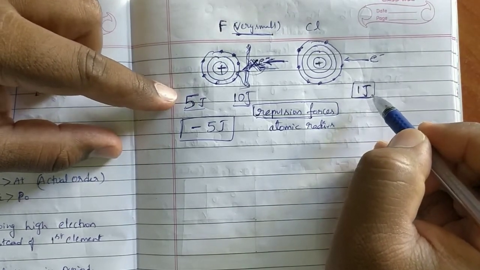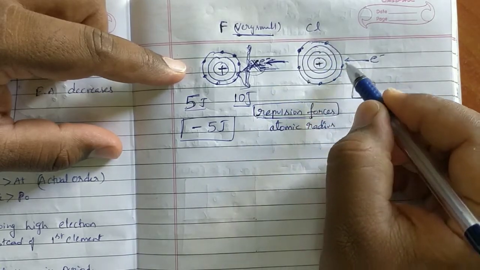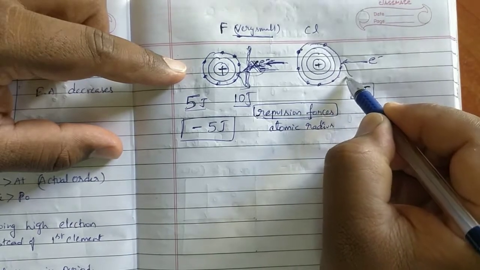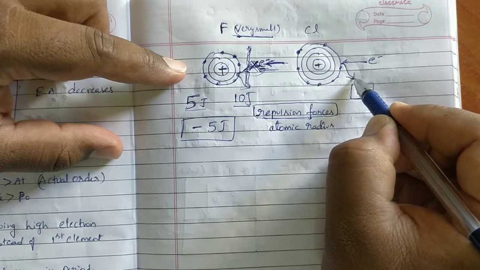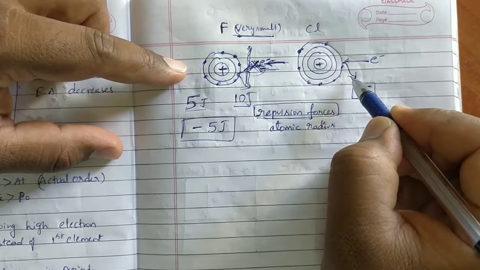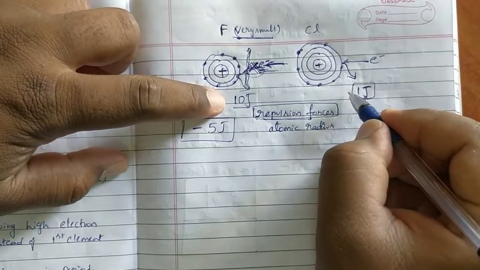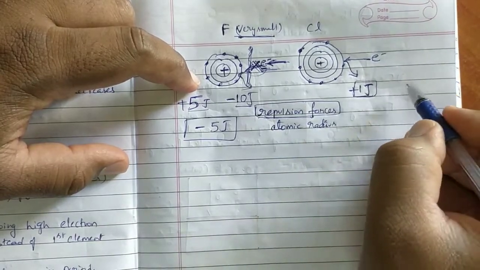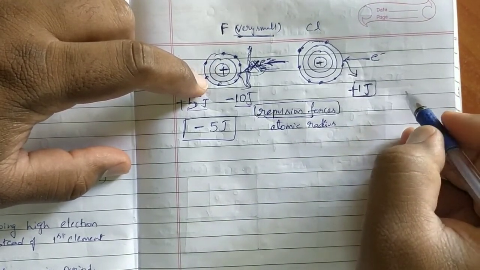Here 5 joules. Now because of less repulsions, see this is a big atom, big shell. So repulsions are less. Because of that, slightly less amount of energy is released from chlorine when compared to fluorine. So how much amount of energy is, this is plus, this is also plus, this is minus. Now when compared to fluorine, chlorine will release less amount of energy.